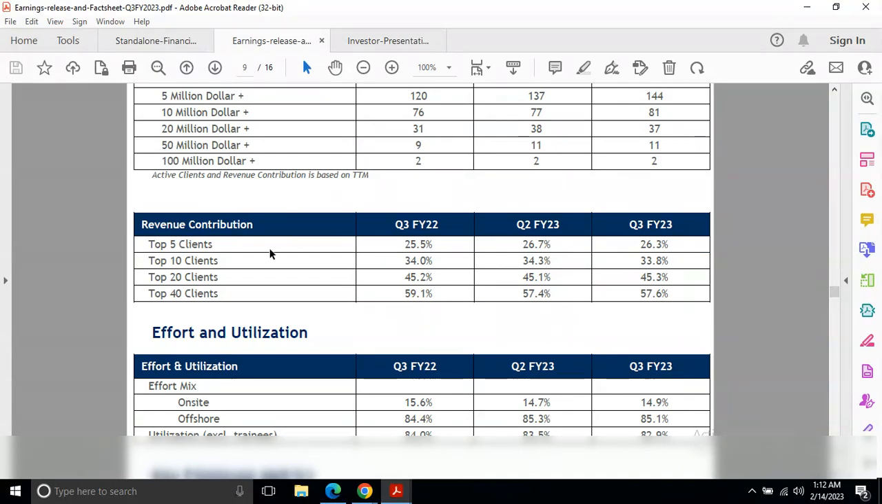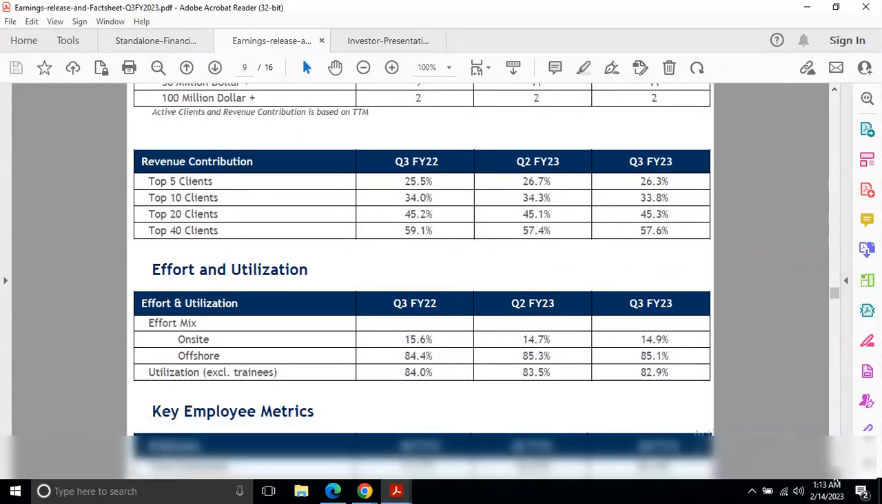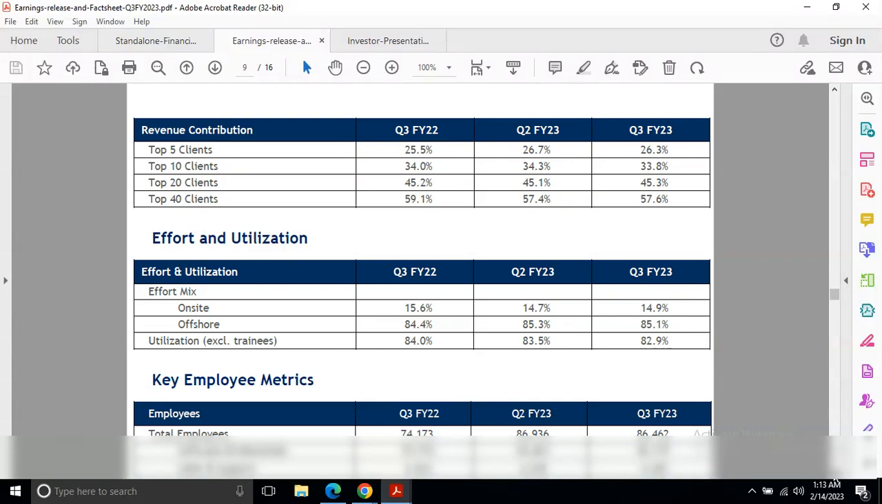And on revenue contribution by client, the top five clients contributed 25.5% in quarter 3 of financial year 22. Now they are increasing to 26.3%, and the top 10 clients give 33.8%, the top 20 clients 45.3%. So this is how the revenue is diversified between the clients.